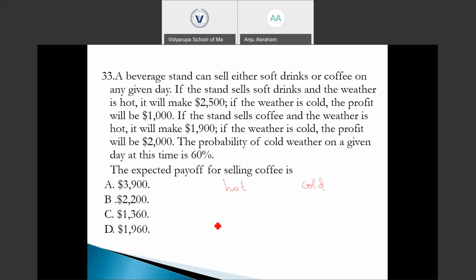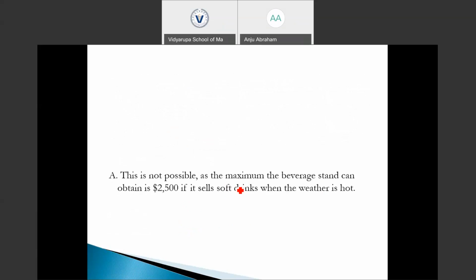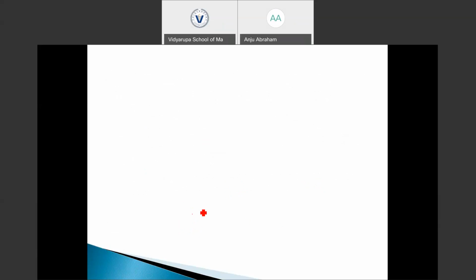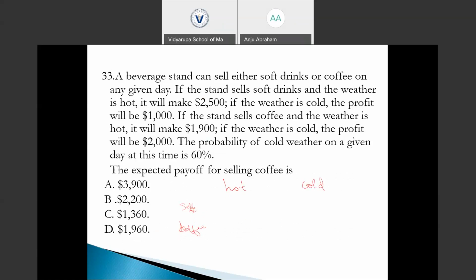If the stand sells soft drinks and the weather is hot, it could make 2,500.